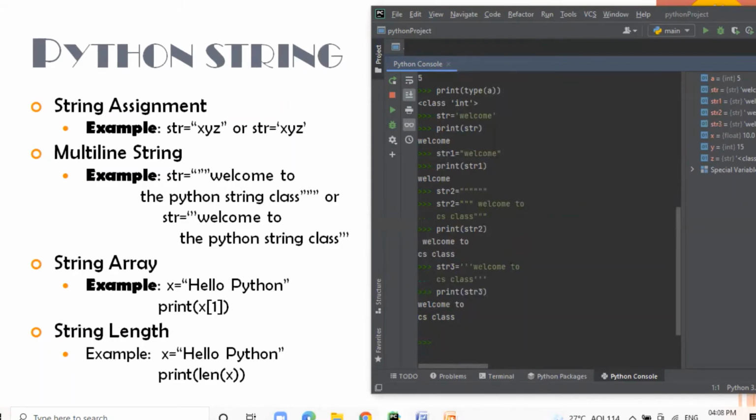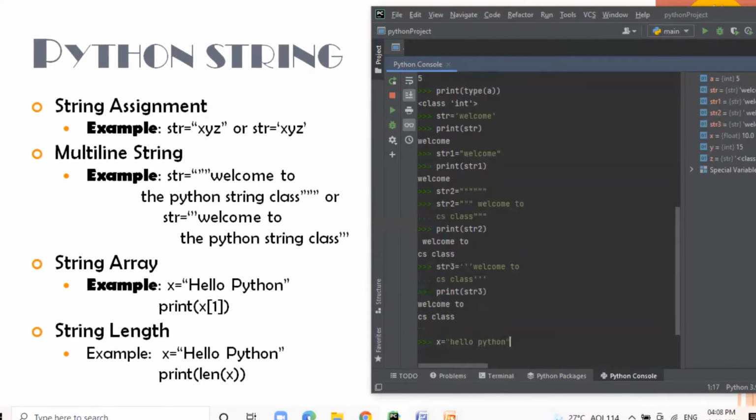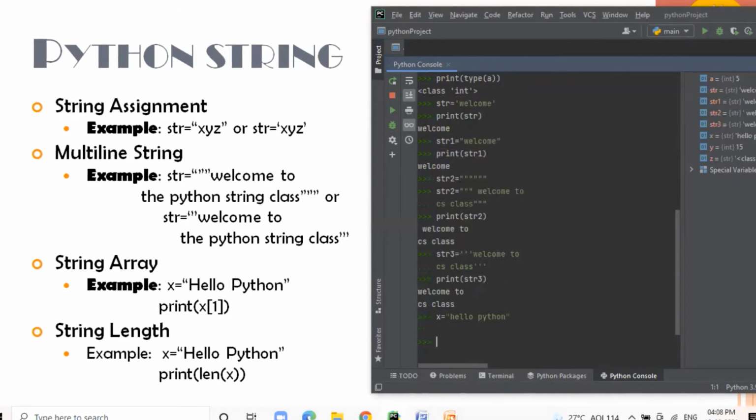Python also supports string arrays. Whenever we create a string variable, it is considered an inbuilt array. For example, let us create a string "hello Python". Now to extract the values of a string one by one, you can use a pair of square brackets and pass the index value. As we know, an array starts from index 0 up to n-1.